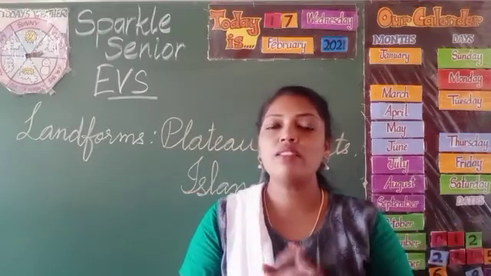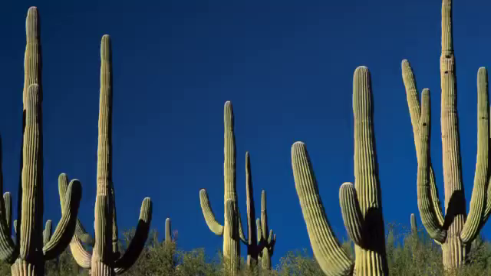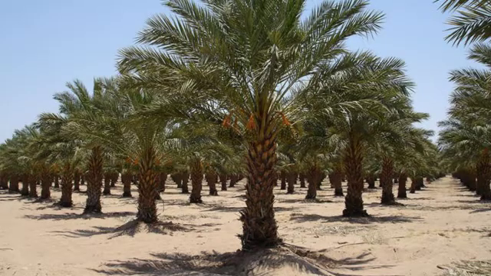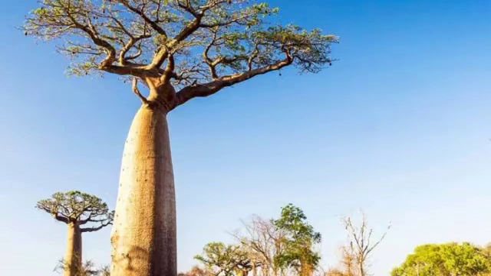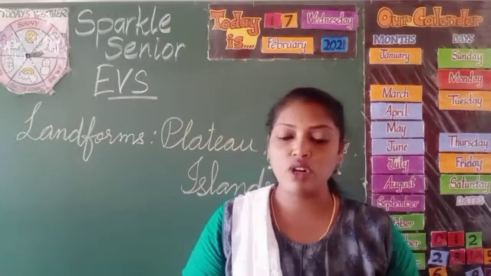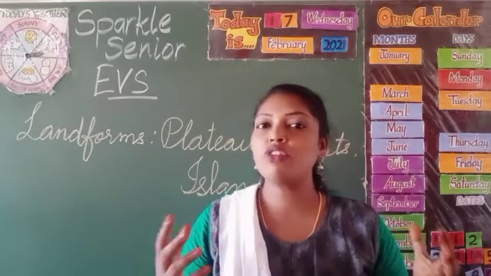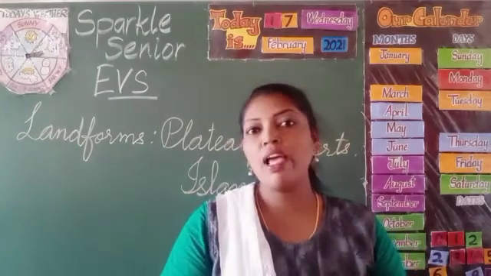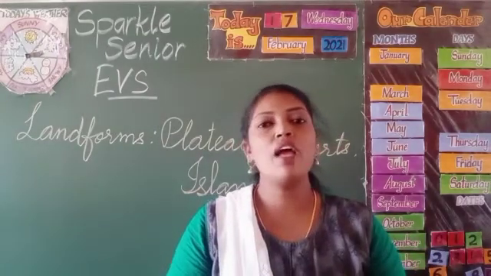Next, some of the plants or trees that are found in the desert are the cacti plant. So this is a picture of cacti plant, dates tree and the baobab tree. This is a picture of baobab tree. Can you see the trunk, which is very big in size? It could store nearly 1000 liters of water. So what are the trees found in the desert? Cacti plant, dates tree and baobab tree.